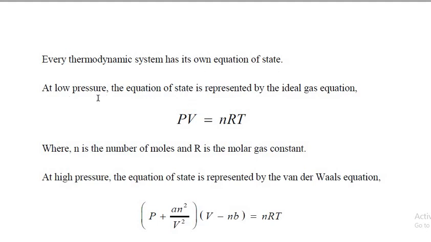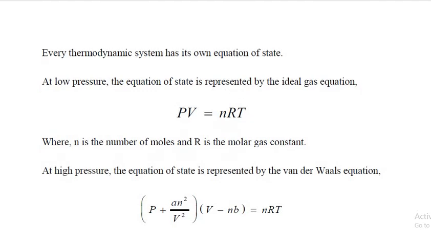At low pressure, the equation of state is represented by the ideal gas equation PV is equal to nRT, where n is the number of moles and capital R is the molar gas constant. P, V and T we know. P is pressure, V is volume and T is temperature. So this is for low pressure.